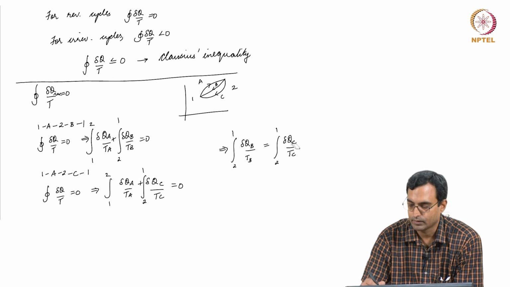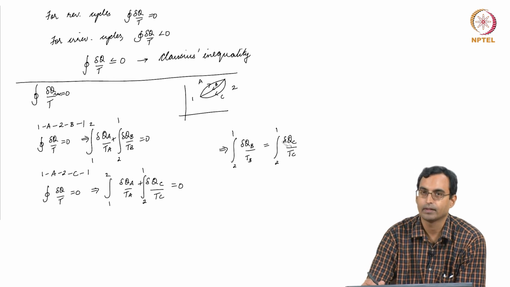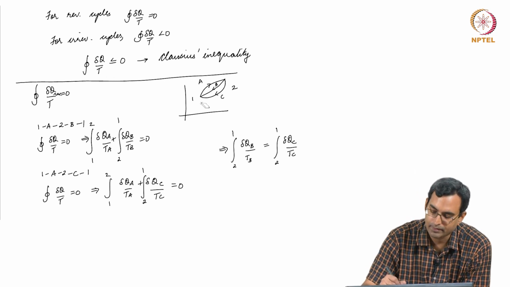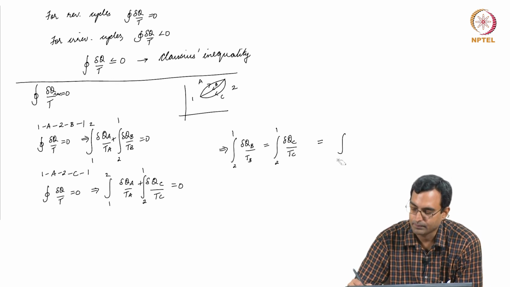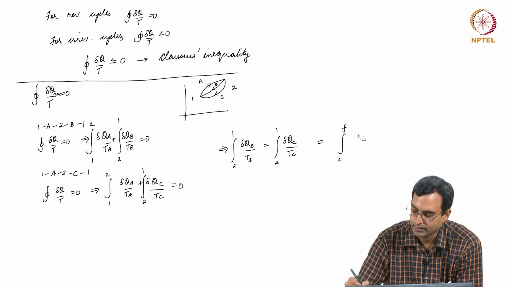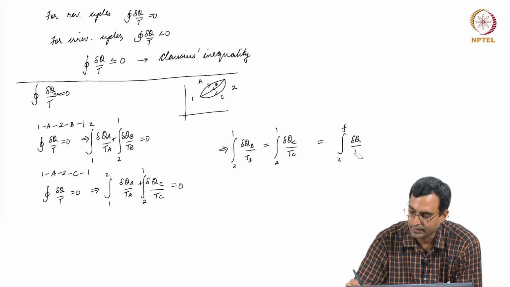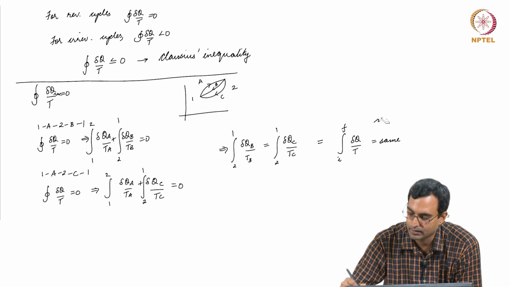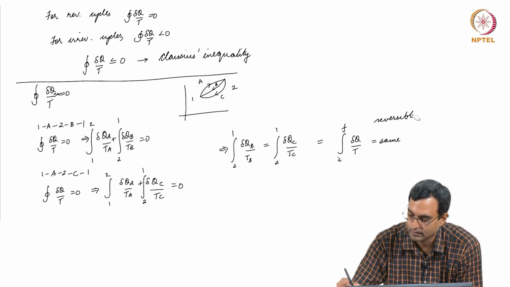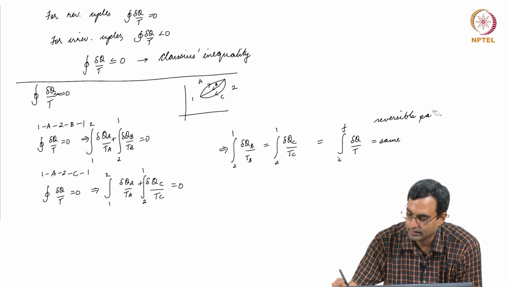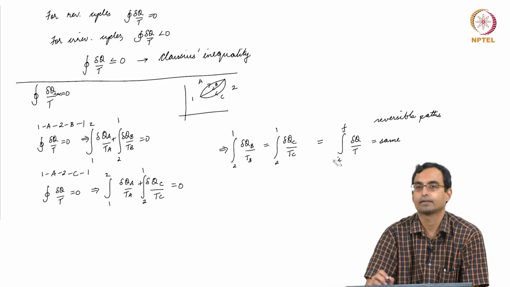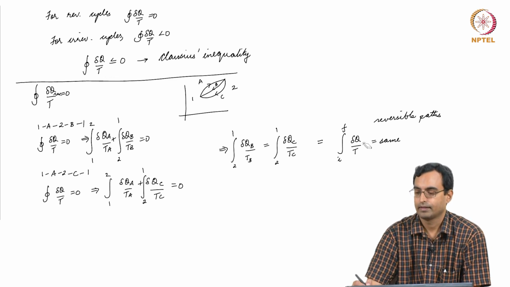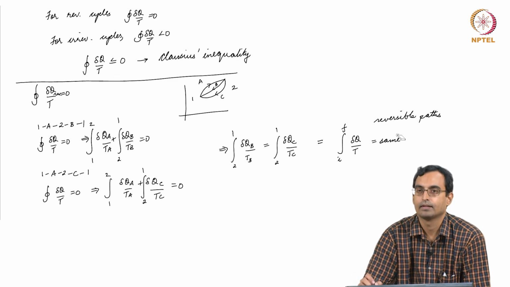equal to that going on some other path between the same 2 points. And if I were to take some arbitrary number of paths, I can show that on any path between the same initial point and the final point, the integral of del q by T is the same. I am only looking at reversible paths. On any reversible process or reversible path, I can show in this fashion that the del q by T integral is the same.